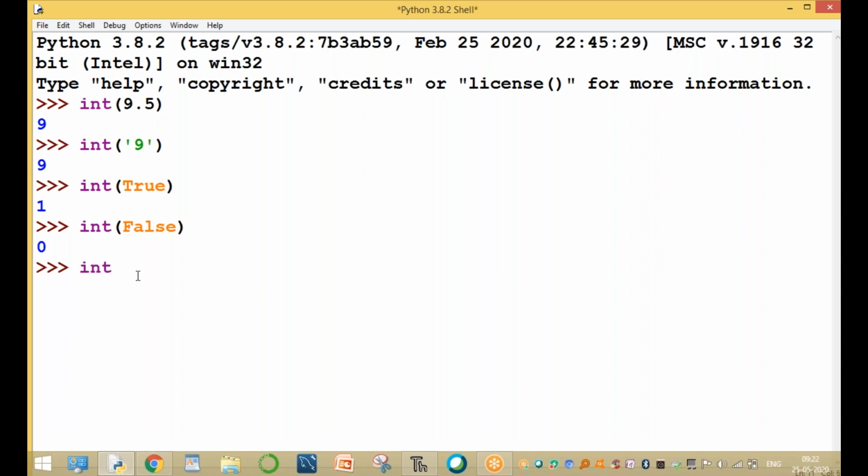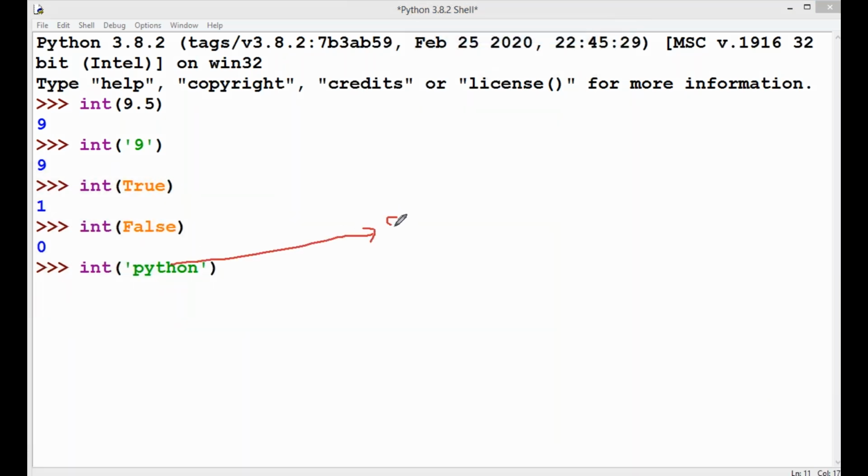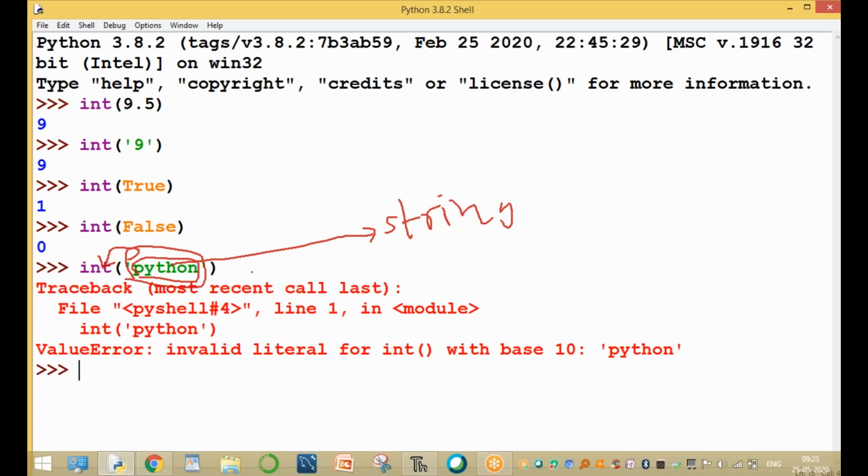If the value is a string, it must contain only digits, but not alphabets. Here, int of one alphabet: the value is 'Python', which is a string type. The string data type converting into integer is not possible. Why? Because the string must contain only digits but not alphabets. Enter the value and press enter, and it returns a ValueError.